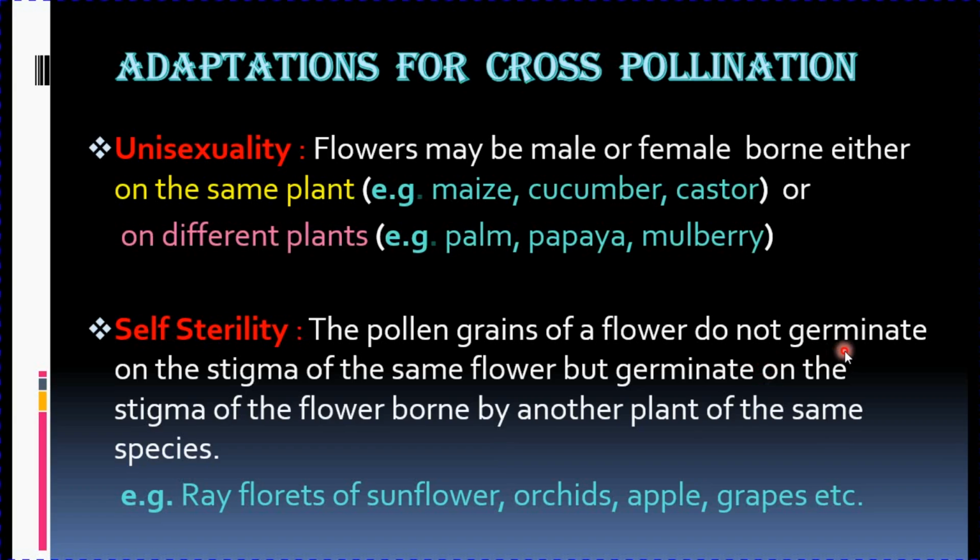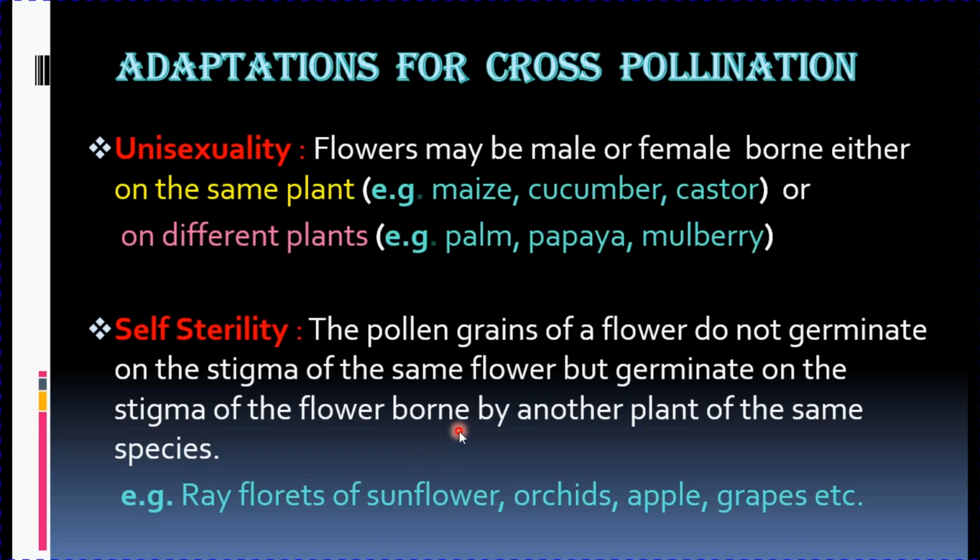Though the pollen grain falls on the stigma of the same flower, the pollen grains will not germinate. So this ensures self-sterility. But the same pollen grain when falls on the stigma of the flower born on another plant. Always remember, the pollen grains will germinate on the stigma of the flowers of the same species.